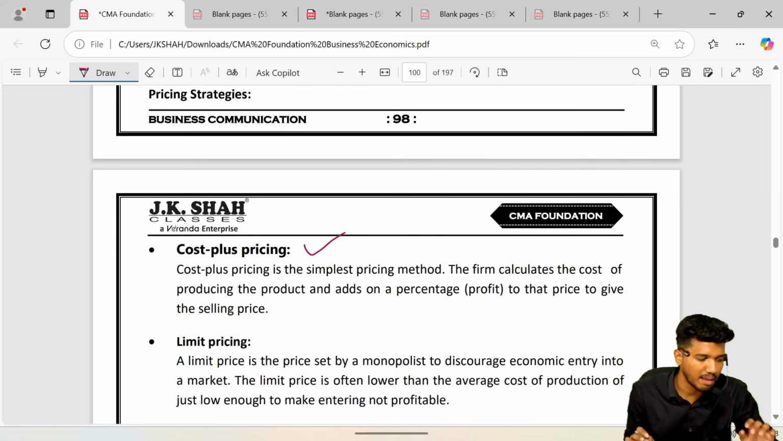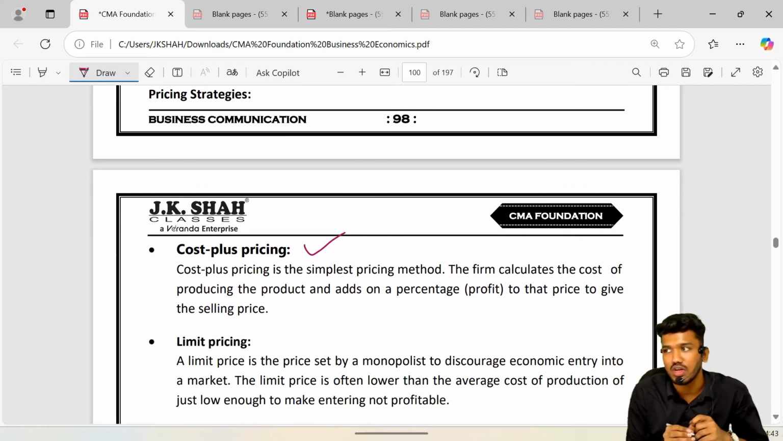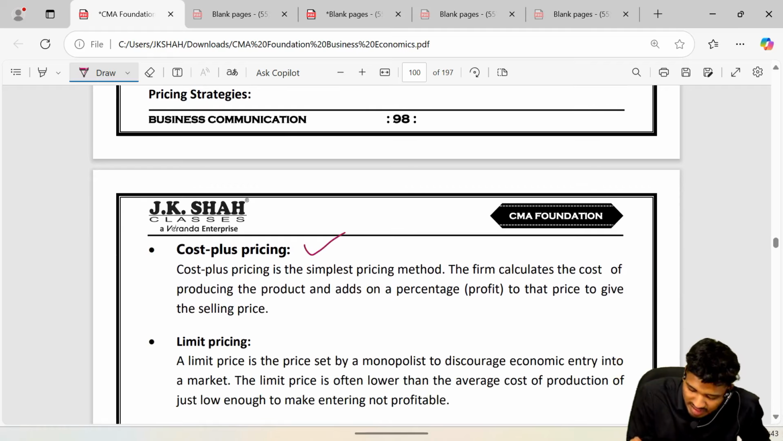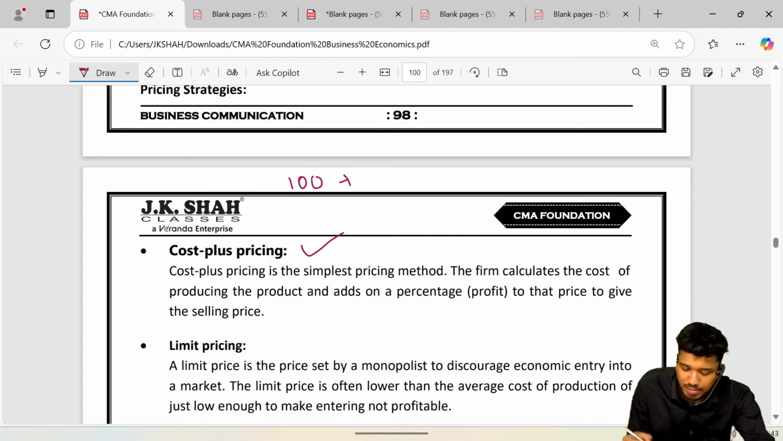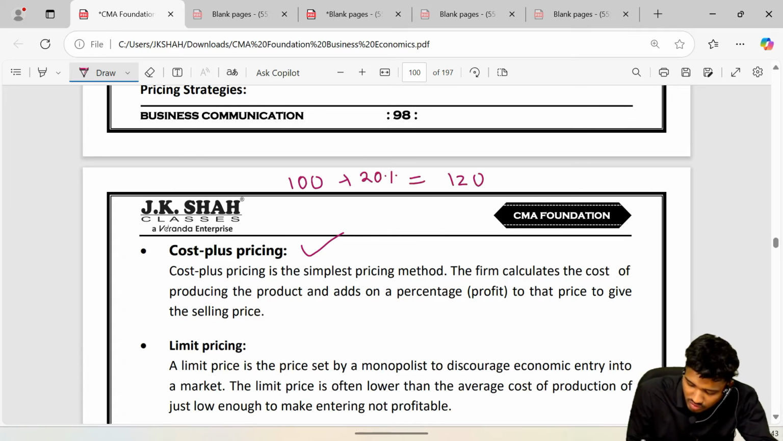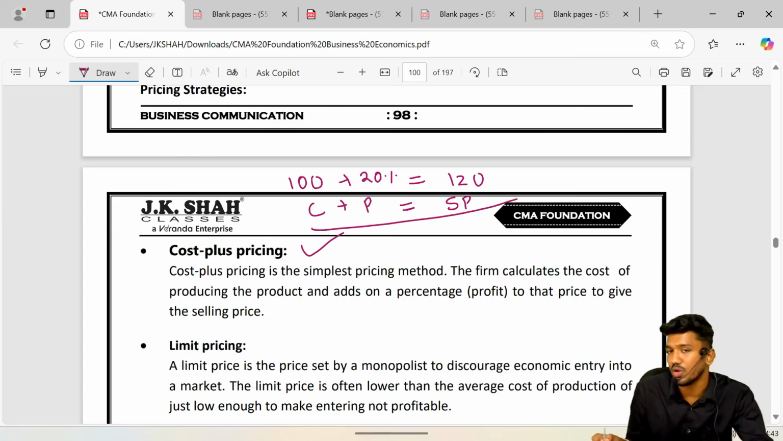A really easy example. Let's say I produced a commodity for the cost of rupees. Example, I produce shoes. I produce the shoes for rupees 100. Then I added a profit percentage of 20%. Now the price will be 120. It is called cost plus profit margin is equal to selling price. It is C plus P is equal to SP, that is cost plus profit is equal to selling price.